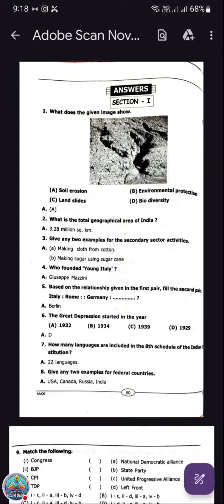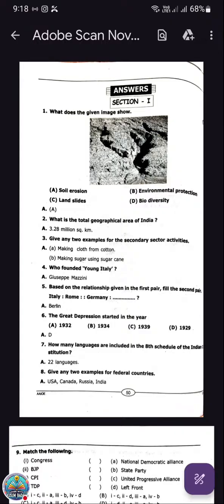So here I started with the third paper today. I don't know whether you prepared the first and second papers, which I already shared as PDF in the group. Preparing only for social, maths and Telugu.